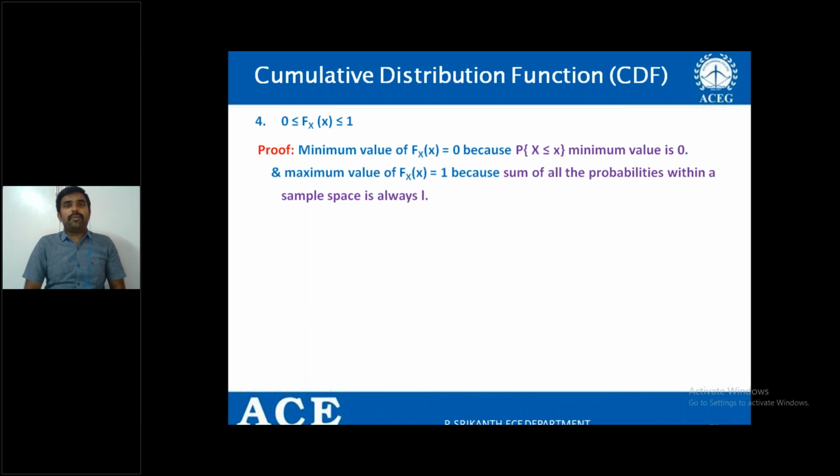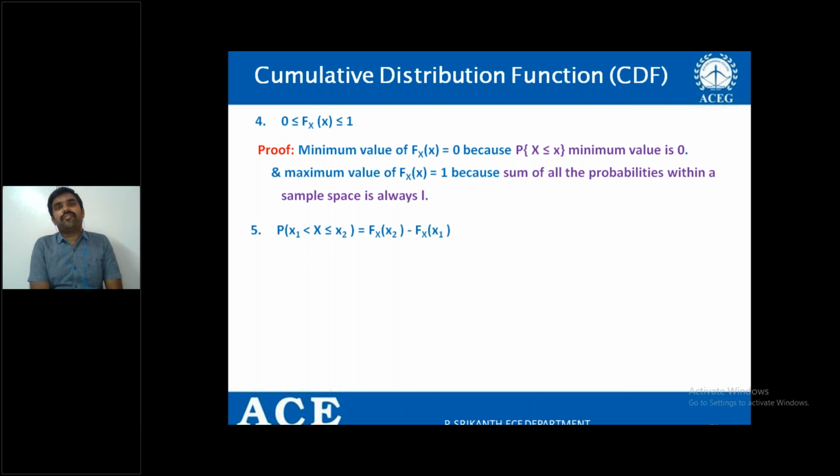Why? Because the minimum value of Fx of x is 0, the probability of x at its minimum value. Similarly, Fx of x equal to 1 at the maximum value, because the distribution function becomes the probability of the total sample space, or the sum of all probabilities within the sample space. So that is the fourth property.